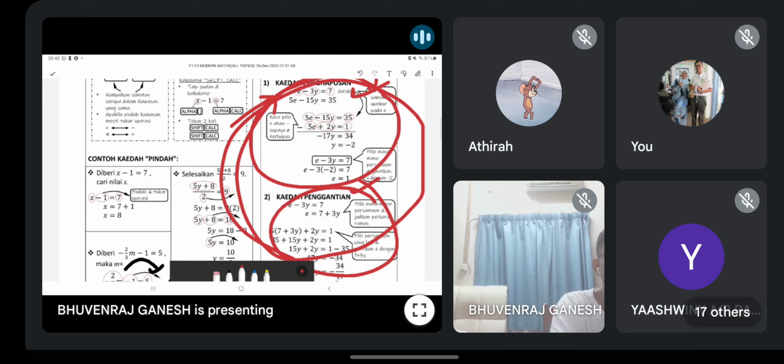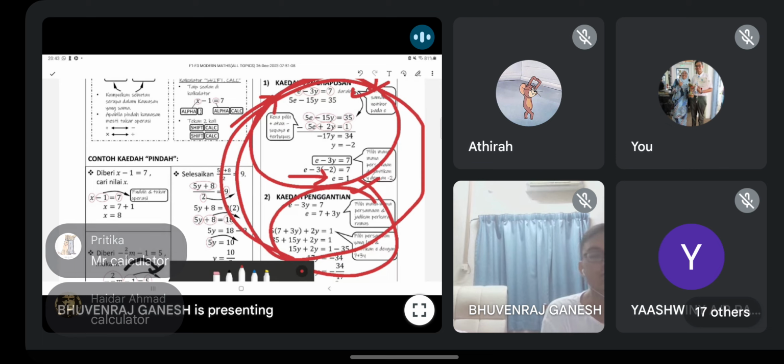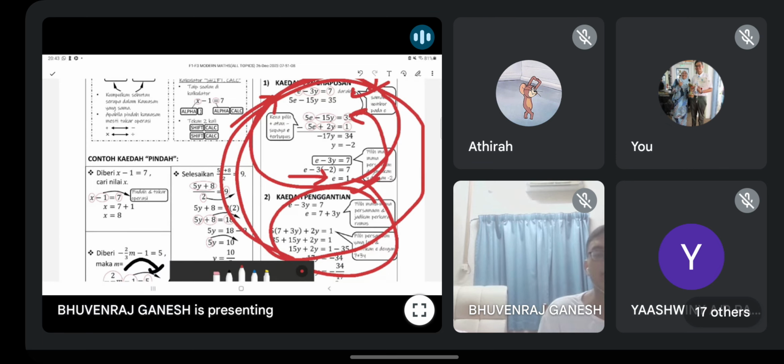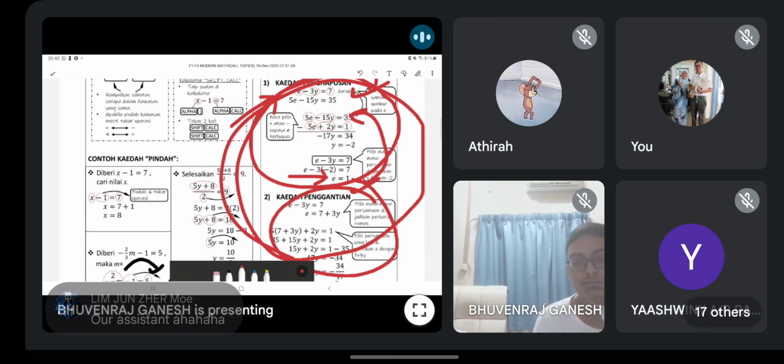Alright, and what is the way guys to check whether your answer is correct? Macam mana kamu tahu nilai ni betul? Can anyone tell? What you all will do? Correct, use back your calculator. Key in this value inside one of the equation. Check whether it's correct or not. Kamu masukkan jawapan kamu dalam dua-dua persamaan. Kalau left hand side equal to right hand side, means your answer correct lah, betul.